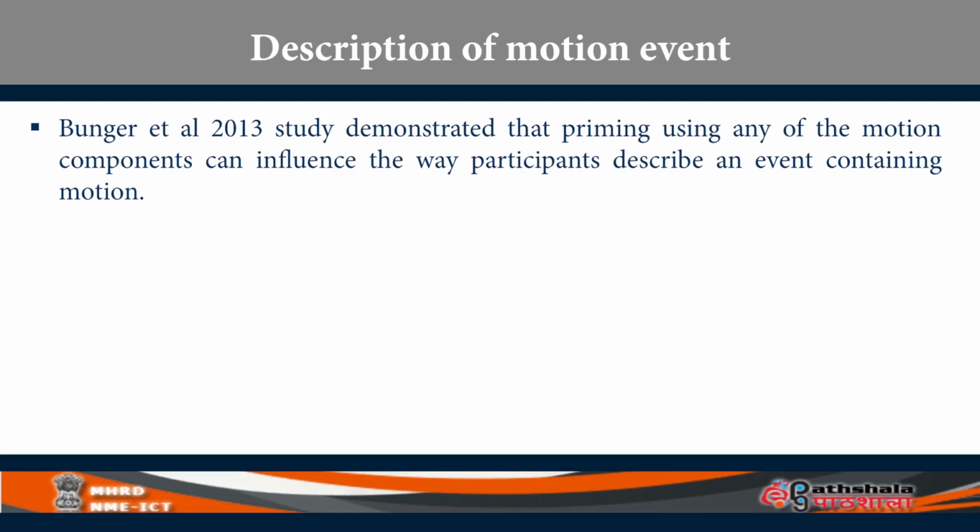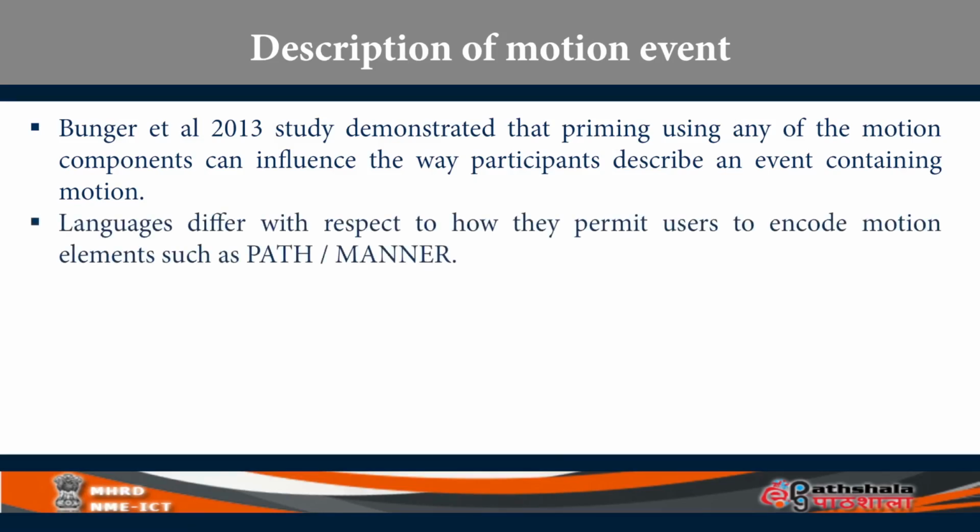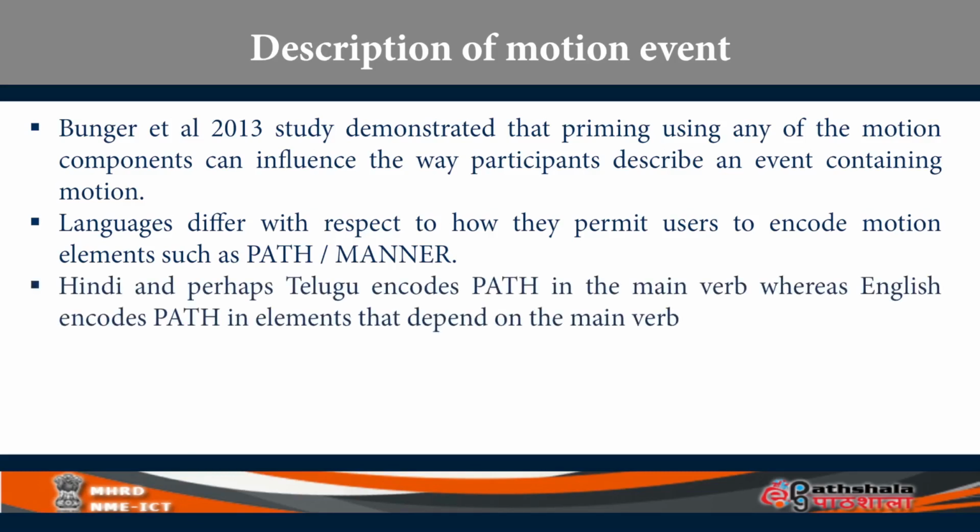So this study demonstrated that priming using any of the motion components can influence the way participants describe an event containing motion. So, of course, languages differ with respect to how they permit users to encode motion elements. That is, how path is conveyed. Is path conveyed using verbs, or does path lie outside the verb? In English, for instance, verbs carry manner information, whereas in Hindi and Tamil and some of our languages, most of the verbs are path verbs. So each language has different lexical resources.